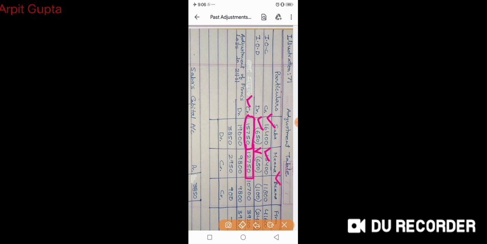And now look at Beena. She is getting 11,800 interest on capital. She is paying 1,100 interest on drawings. That means finally how much is she getting? She is getting 10,700. So actually the mistake is only of 39,200 rupees, as is written here.